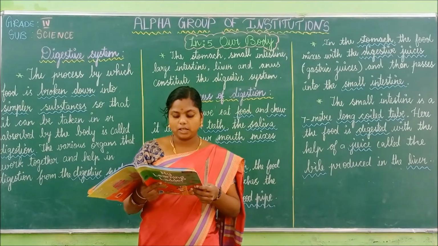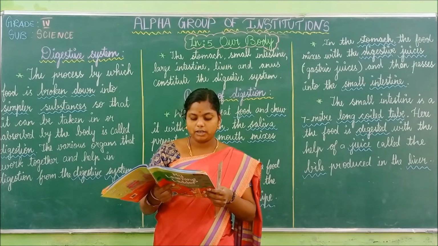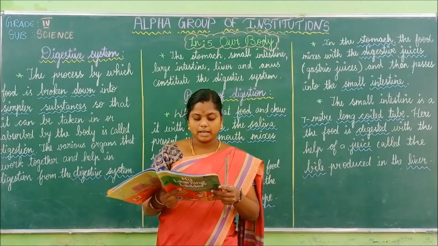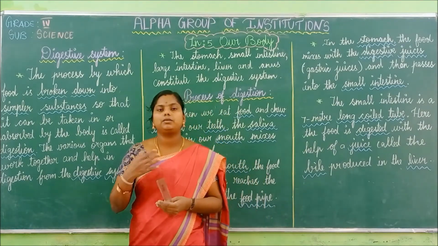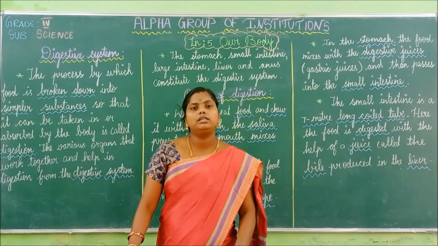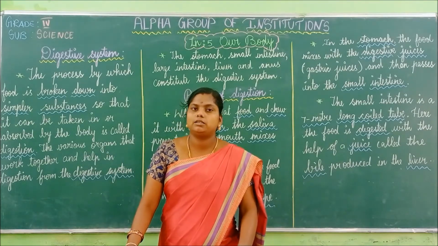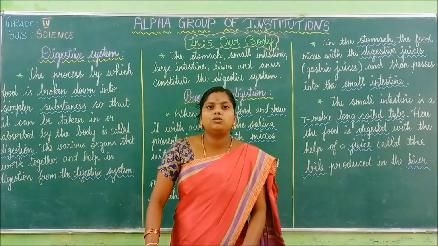When we breathe out, or exhale, the air is forced out of the lungs, so the lungs contract and the diaphragm relaxes and moves up. So in the mechanism of breathing in and breathing out, the diaphragm will work. Is it clear, children? So this is your respiratory system. Last class we learned about 3 systems. Now we are going to move on to the next one.